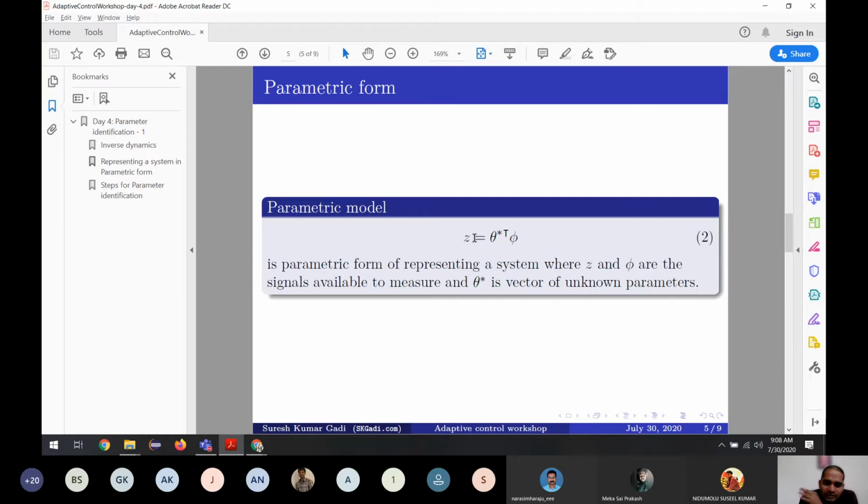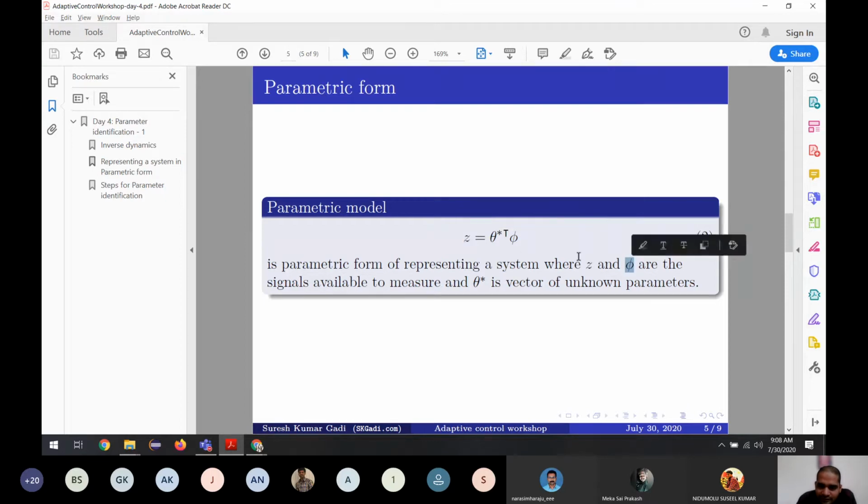So what we are going to do here is separate the terms. On this side, Z is all the terms which don't contain any parameters. So Z is all the terms without parameters.